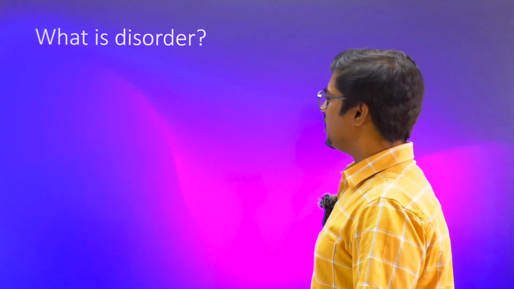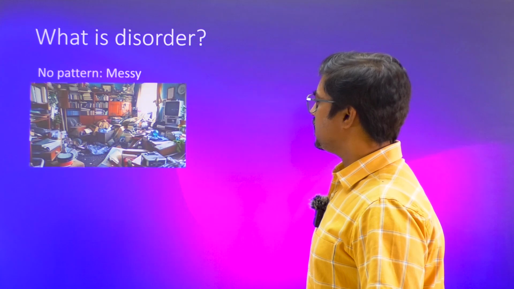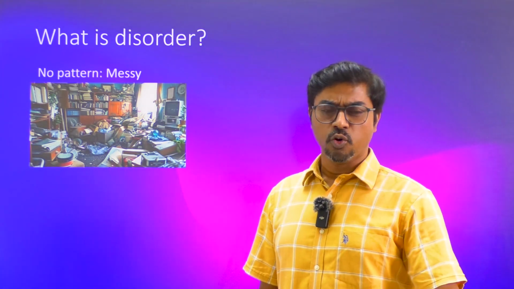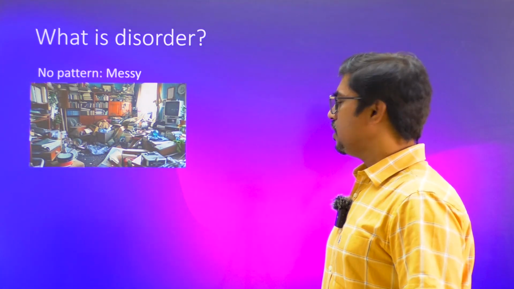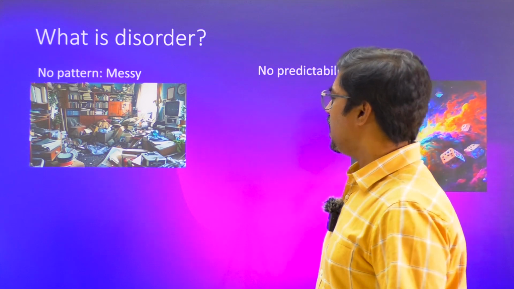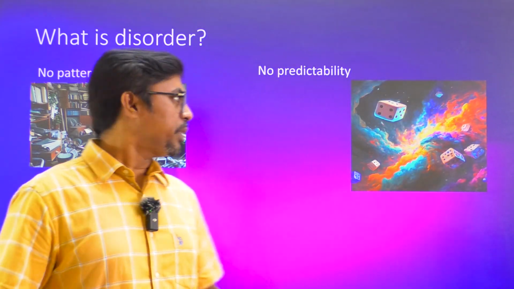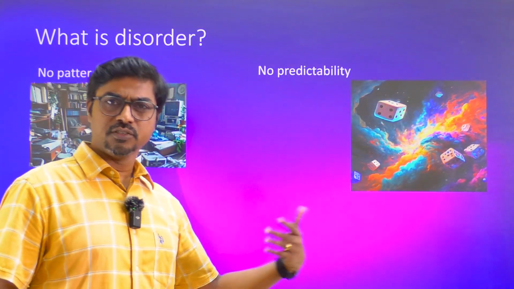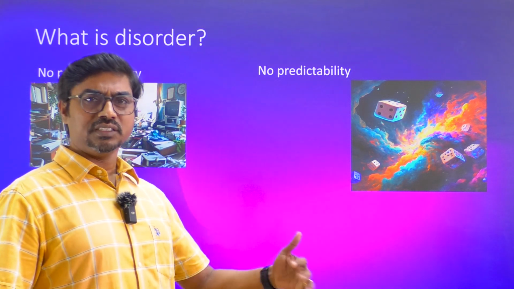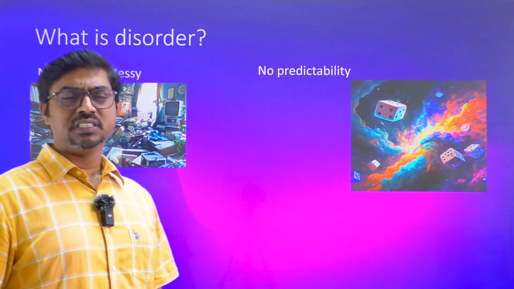First, let's understand disorder, which is the opposite of symmetry. So what is a disorder? First thing is it's going to be very messy, no pattern. You can't understand how the sequence is coming there. And it might appear there is no prediction at all. You cannot predict what is going to happen. Whenever there is a consistency, you can predict. When there is no consistency, you can't predict.